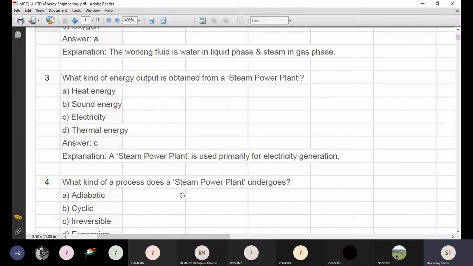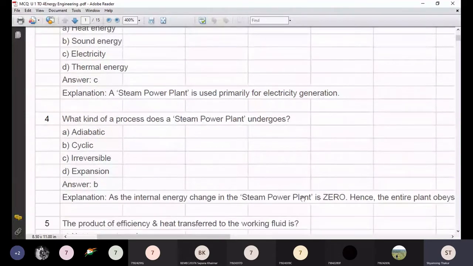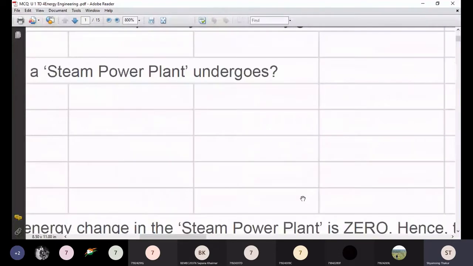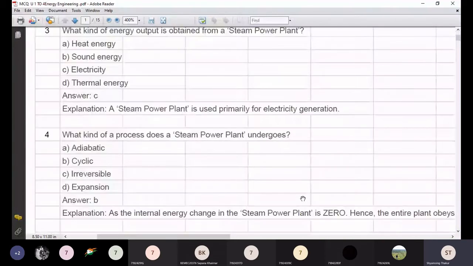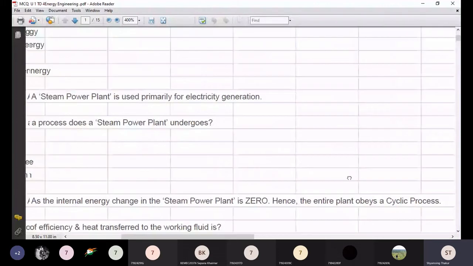So the steam power plant undergoes a cycle, obviously. As the net internal energy change in a steam power plant is zero, hence the entire plant obeys the cyclic process. Are you getting? So the entire plant obeys the cyclic process.